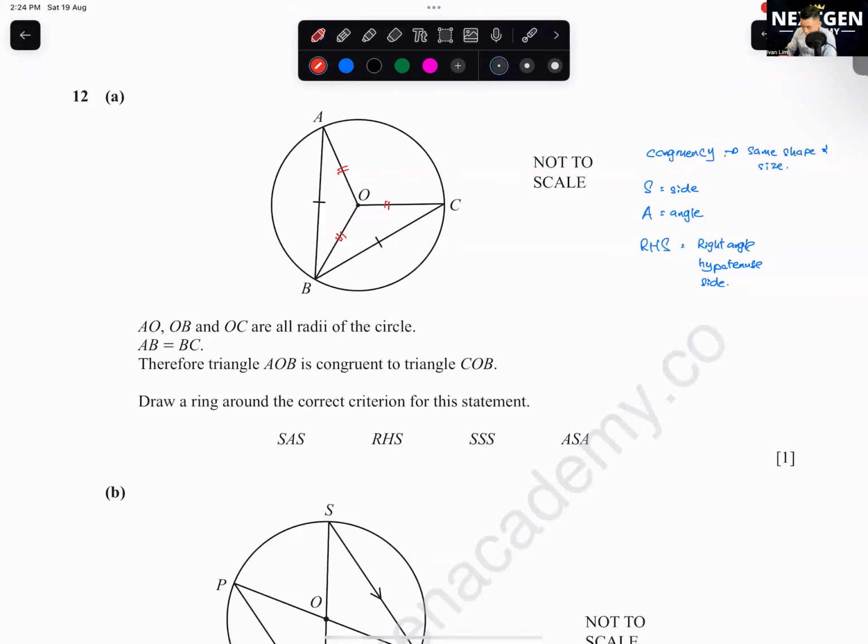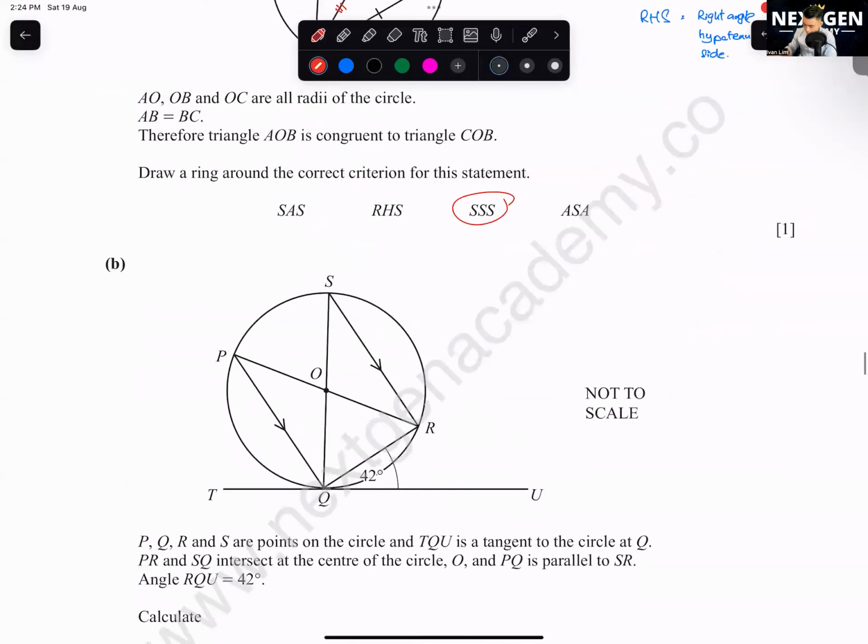So that means we can prove that all three sides are the same. Therefore, the congruency criterion is side, side, side. We don't know anything about the angles. They didn't tell us anything about angles, so we cannot assume anything about the angles. But we know about the sides.